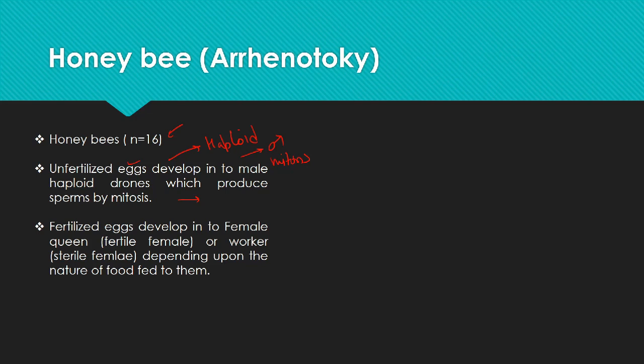And the fertilized eggs, which are diploid, develop into female. So they are 2n. The fertilized eggs are 2n, and they develop into female, which are either fertile, known as the queen, or the worker, which are sterile females. The sterility or the fertility depends upon the nature of food fed to them.